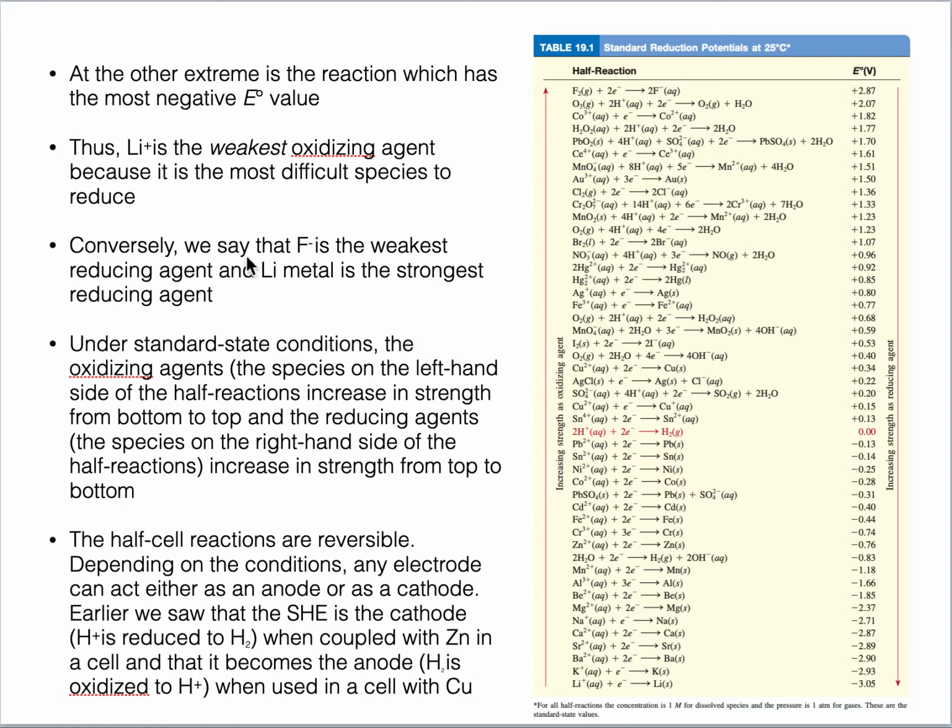Conversely, we can say that fluorine is the weakest reducing agent, and lithium is the strongest reducing agent. Or the other way, we say that lithium is the weakest oxidizing agent, and fluorine is the strongest oxidizing agent. These are just different terms to confuse you, but don't get confused. Just try to understand what these terms mean. Okay,